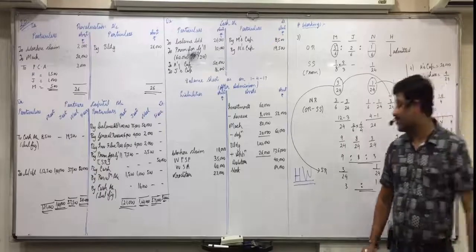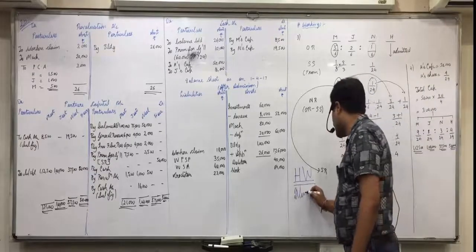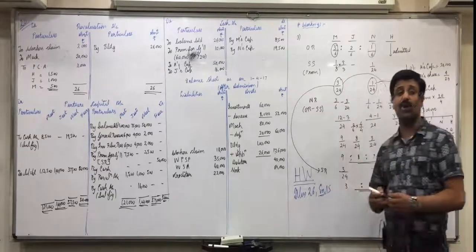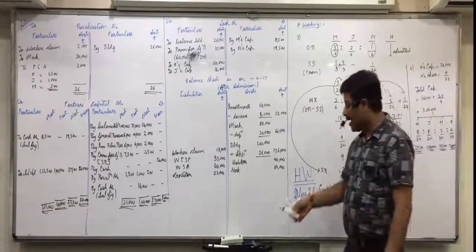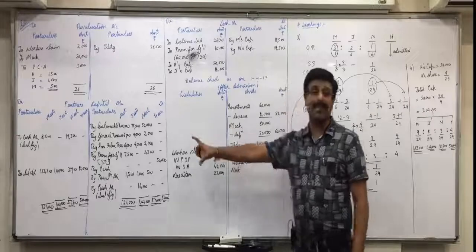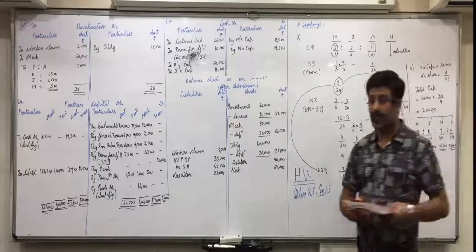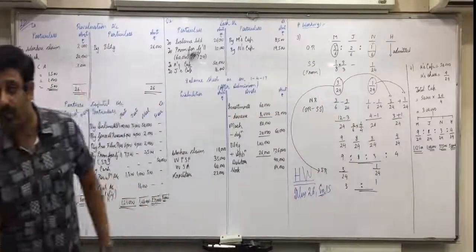Illustration 26 and exercise 15. These both are objective questions only on the steps. Directly you have to do the steps and make only the partner's capital account. Only the last part of the partner's capital account is to be shown. So these two objective questions you will try on your own by day after tomorrow.